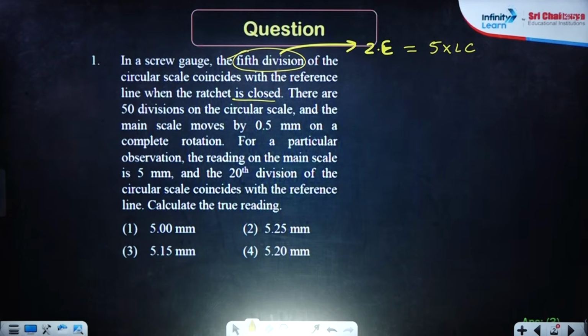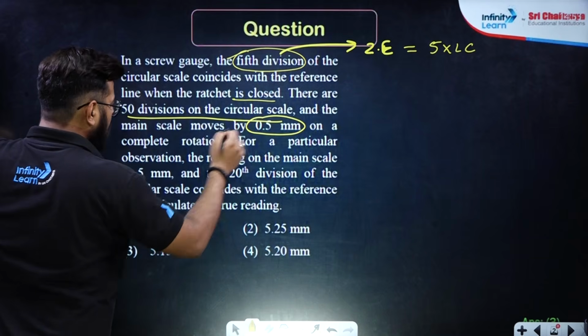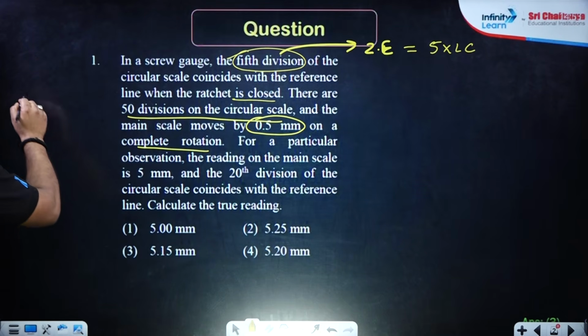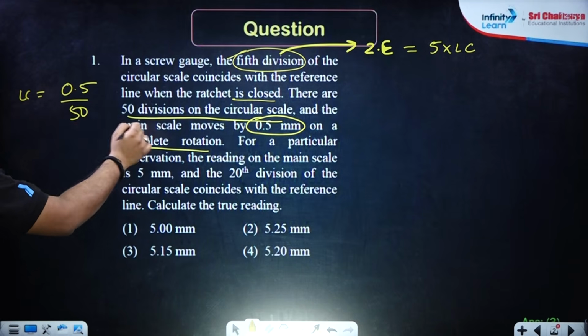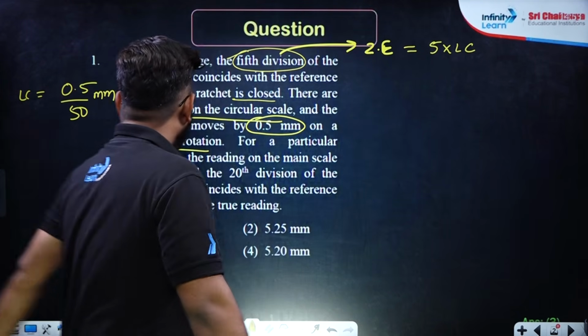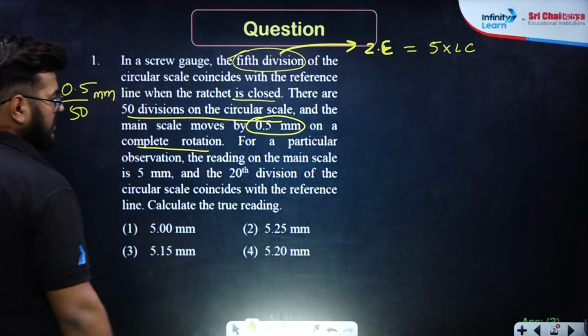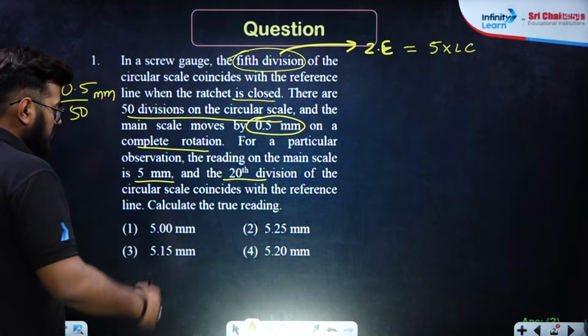The next thing they have given is there are 50 divisions on the circular scale, and the main scale moves by 0.5 mm on a complete rotation. This is the pitch. So the least count over here will be pitch, 0.5, divided by 50. Please take care of the unit, it will be in mm. Now for a particular observation, the reading on the main scale is 5 mm and the 20th division of the circular scale coincides with the reference line.